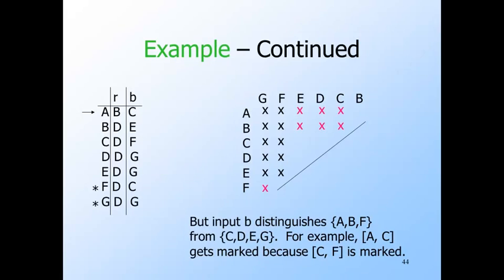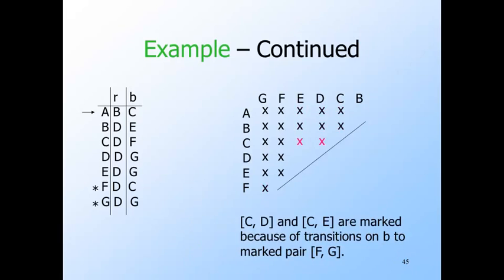However, we have more luck with input B. Some states go to final states on input B, namely C, D, E, and G, and the others, A, B, and F, go to non-final states. Thus, we can distinguish any of C, D, E, or G from any of A, B, or F. Some of these pairs are already distinguished, but we get 7 new pairs marked in red here. At the next step, we discovered two more distinguishable pairs, CD and CE. For example, C and D lead to F and G respectively on input B. So we know that whatever string W distinguishes F from G, B followed by W will distinguish C from D.